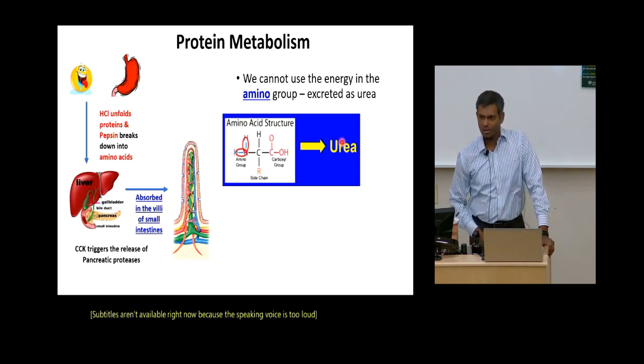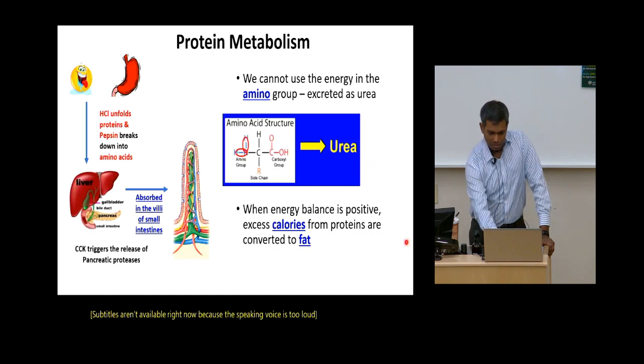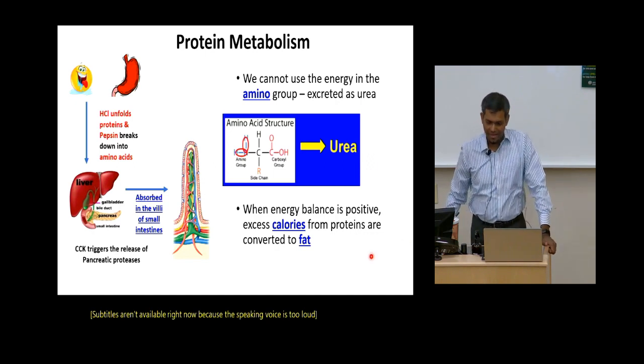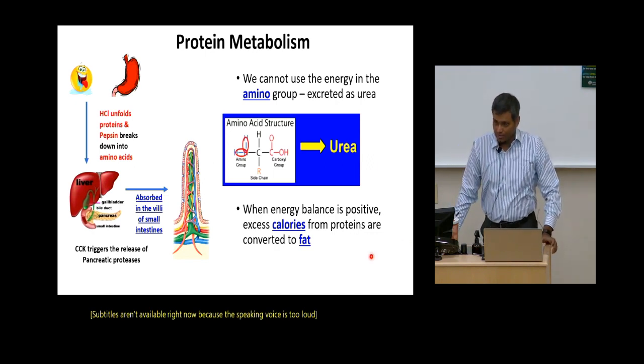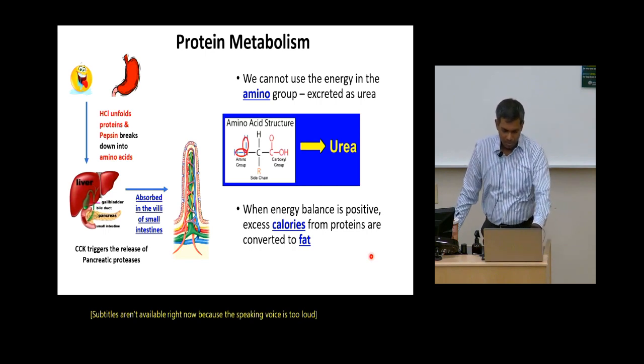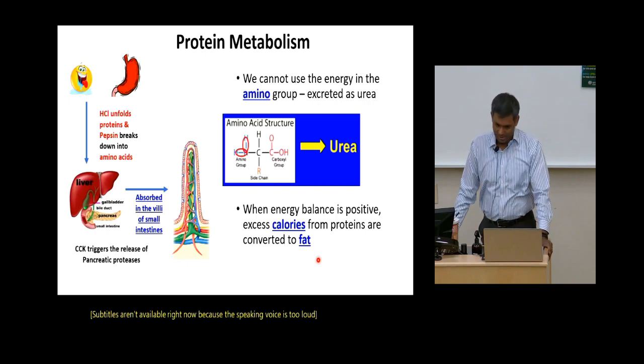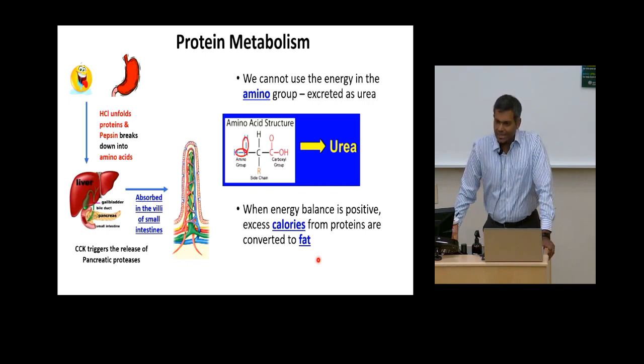And we'll be talking about how urea is excreted in the urinary system, which we will cover in the next couple of days. So whenever there's an excess balance of calories, right, you have too many calories compared to the amount of caloric output, we find that it will be converted into fat and stored as fat. So with that, let's consider how we can have adequate protein quality in our diet.